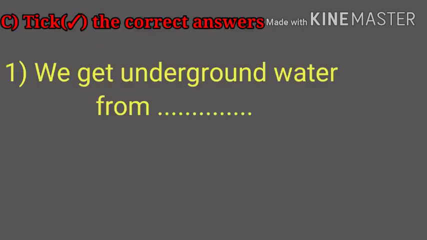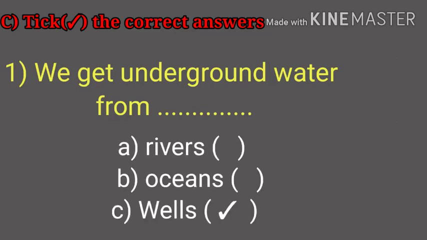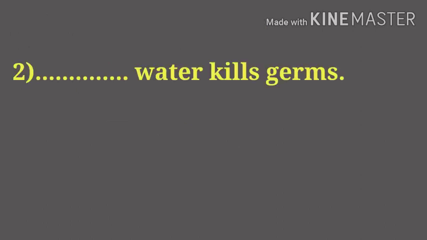Now, the next question. See, take the correct answers. First, we get underground water from ... A. Rivers, B. Oceans, and C. Wells. As we know, rivers have surface water, oceans also have surface water, and wells have underground water. So the answer is wells.